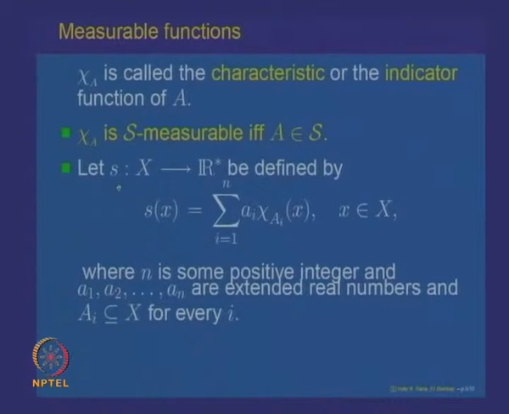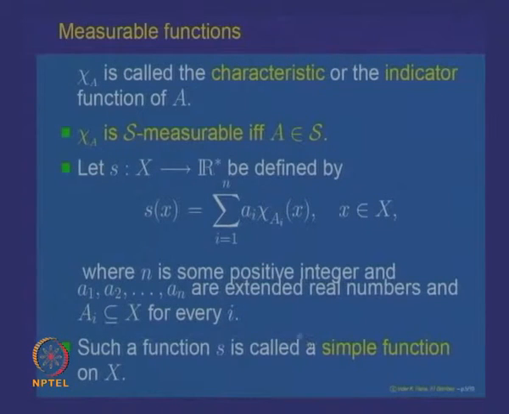Let us consider a linear combination of indicator functions. Suppose s is a function defined on X, say that s of x is equal to the sum of a i times the indicator function of a set A i evaluated at x, i equal to 1 to n. So, look at sets A 1, A 2, up to A n, subsets of X, look at their indicator functions and take a linear combination of them, a i times the indicator function of A i. Such a function is called a simple function on X.